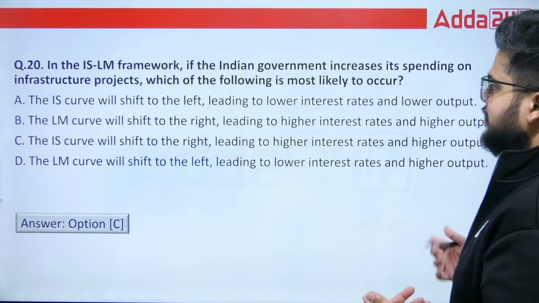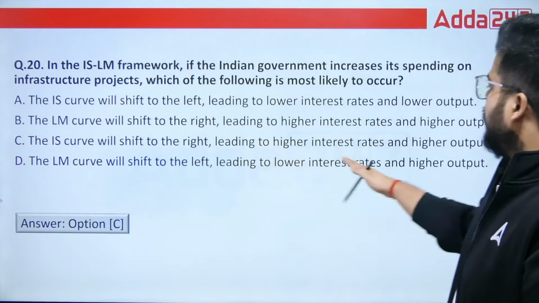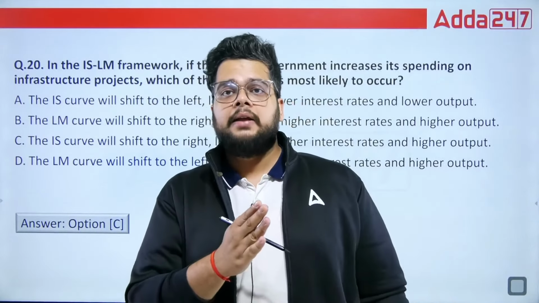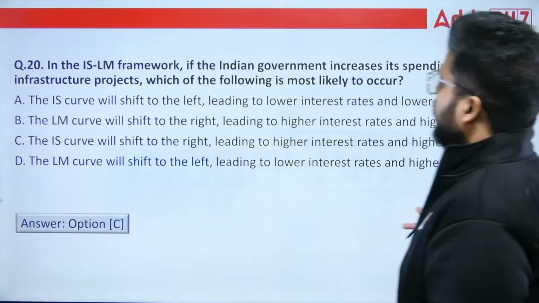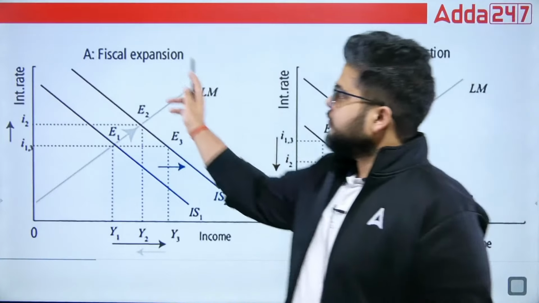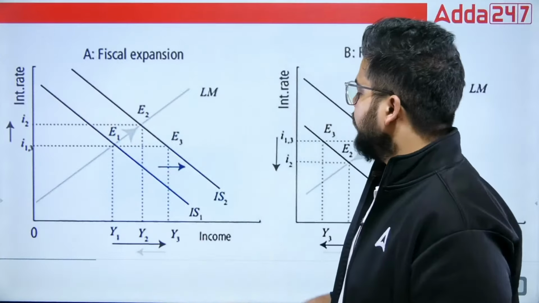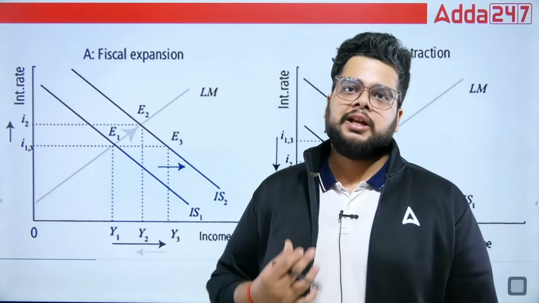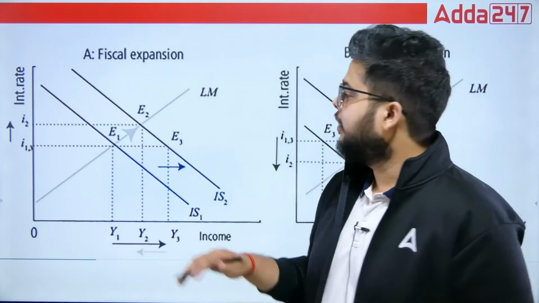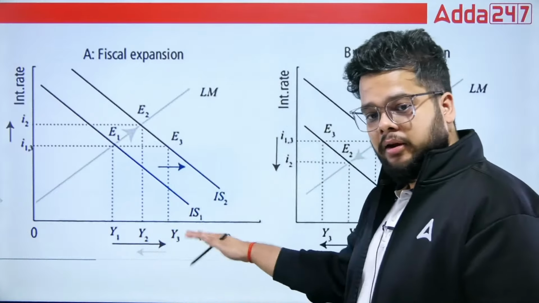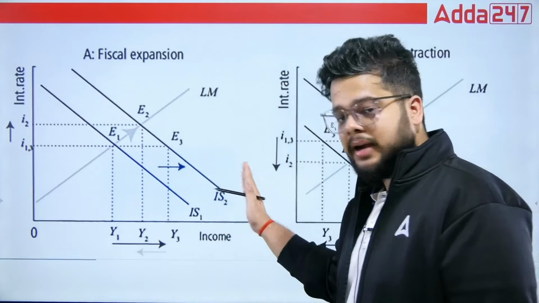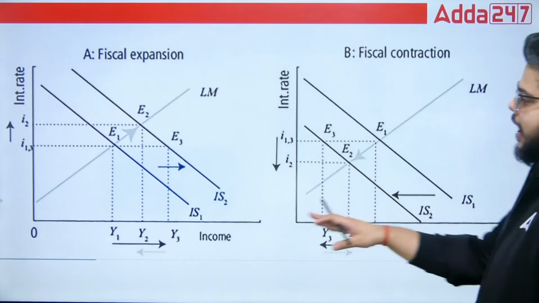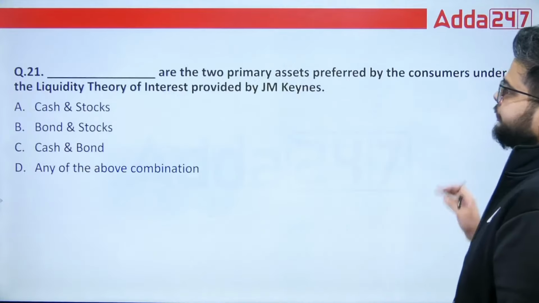The IS curve will shift to the right, leading to a higher rate of interest and higher output. It will shift towards right, and which curve? The IS curve. Here you can see the fiscal expansion on which the question is framed. Whenever the level of income increases thanks to the government of India's push in infrastructure projects, or for that matter lowering the tax rates, then you will find the level of income rising. So the IS curve will shift towards right, and the rate of interest will move up. So the rate of interest will increase and the level of income has already increased.